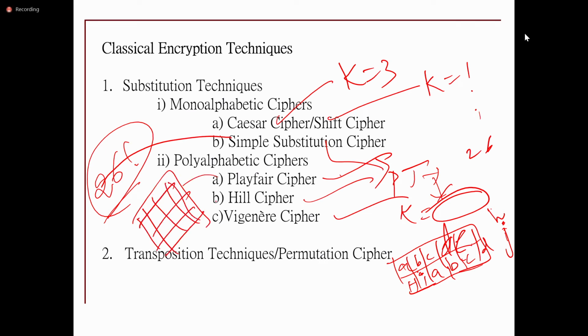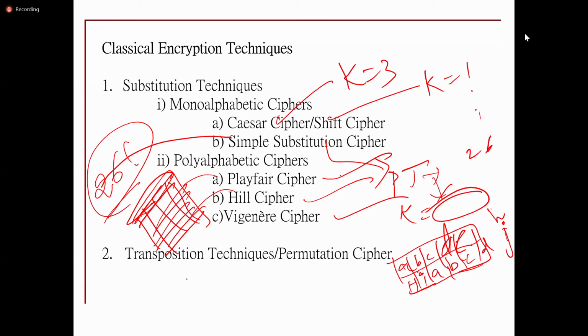Okay, it will be represented in the form of the matrix, and there will be a key. So first the key will be placed, followed by the remaining alphabets. Then it takes the plain text. So while taking the plain text, the plain text will be divided into words where the size of each word is only 2 characters. So it will take the corresponding alphabet for each and every character of that word, just based on the position, like whether 2 characters are in the same row or same column, or a different row and different column.